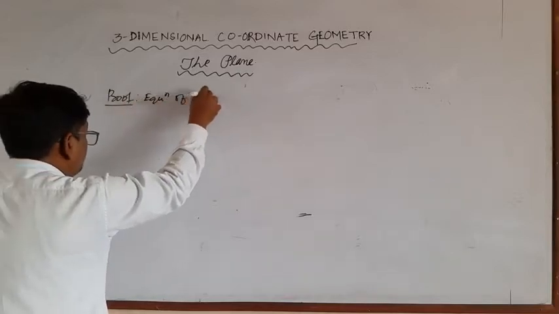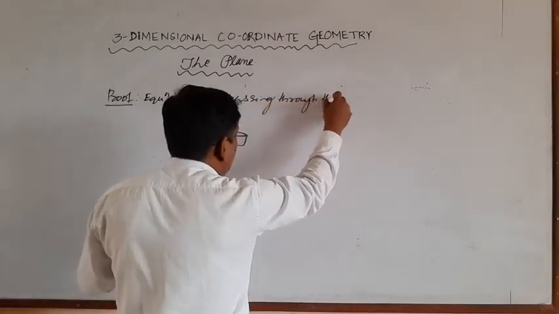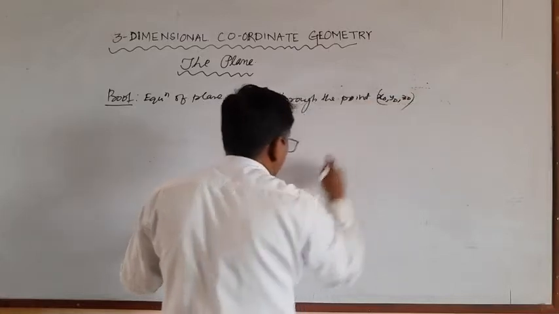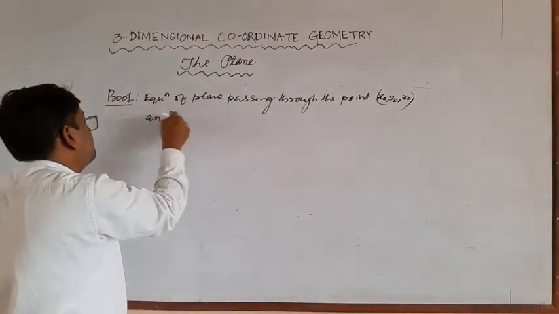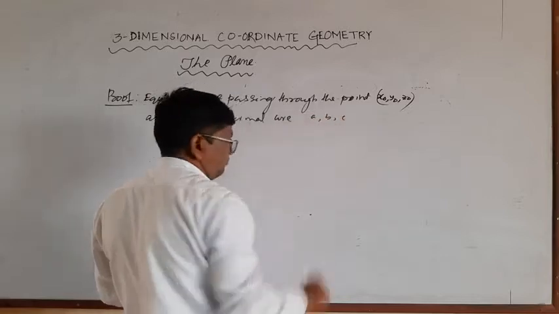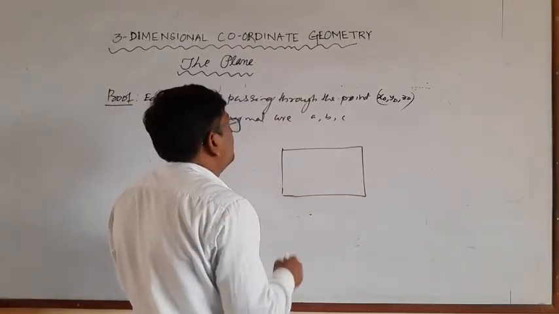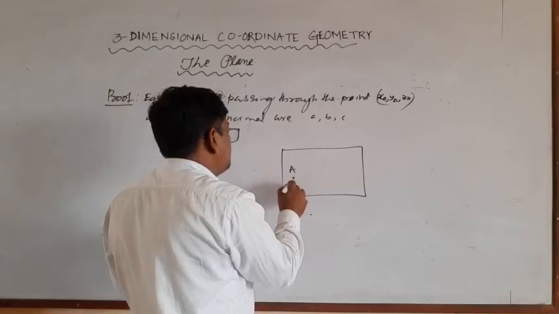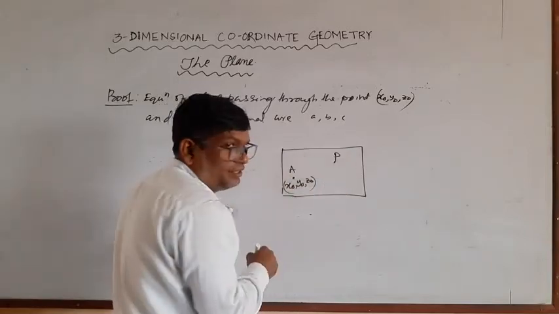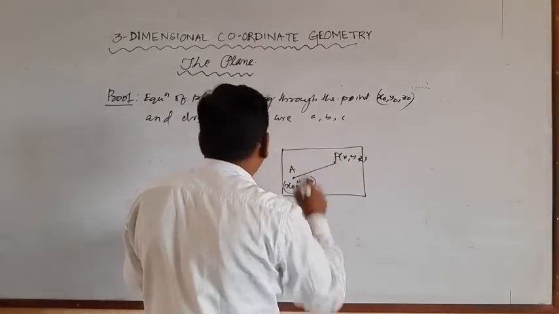Equation of plane passing through the points x naught, y naught, z naught, and DRS of normals are A, B, C. So this is suppose a plane, a regular surface, and this is the point which is x naught, y naught, z naught, and take a general point P, any point P, x, y, z, then this is AP.